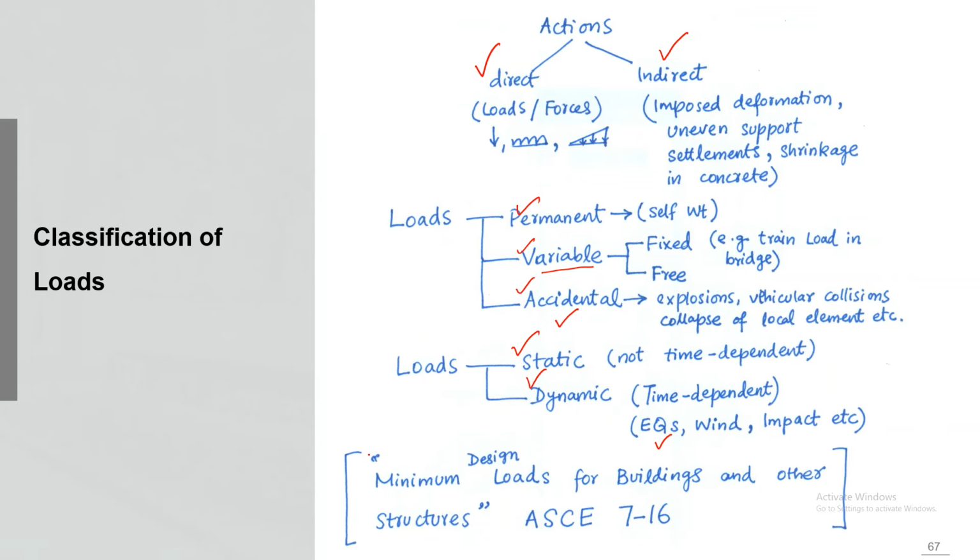The document which we will be using to come up with the structural design loads will be ASCE 7-16. Its title is Minimum Design Loads for Buildings and Other Structures. So this will be the primary reference which we will be using to get the structural design loads.